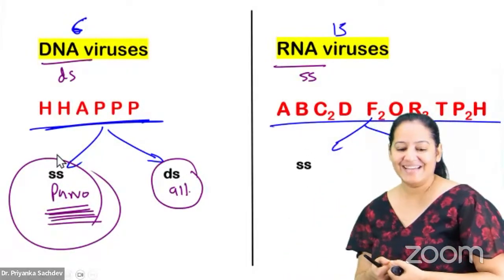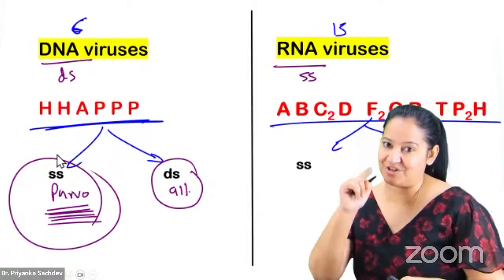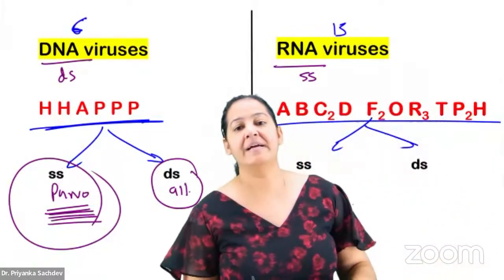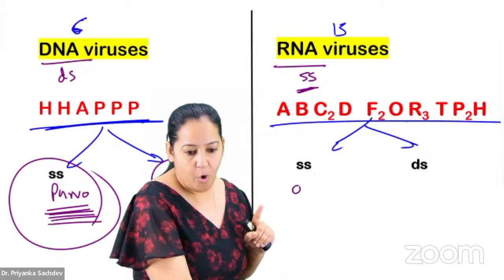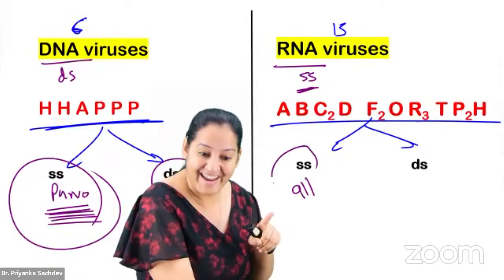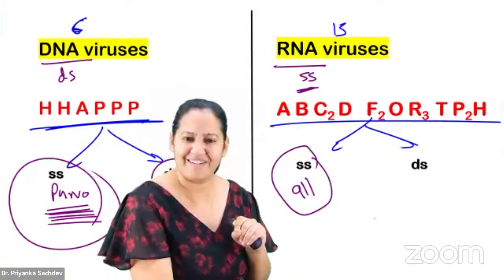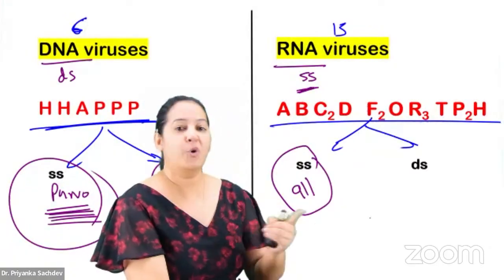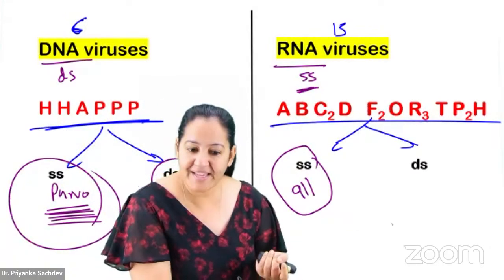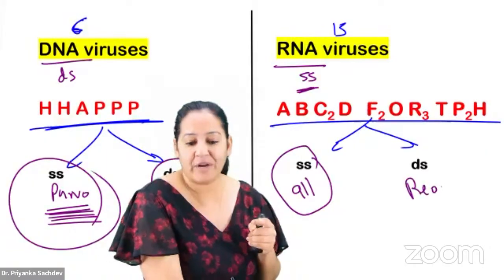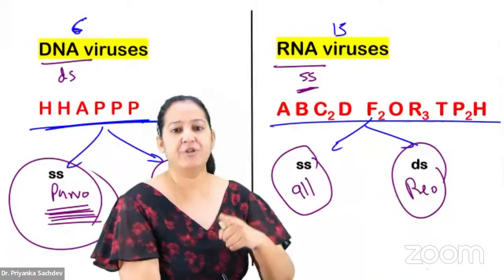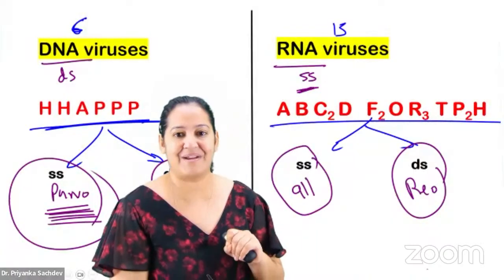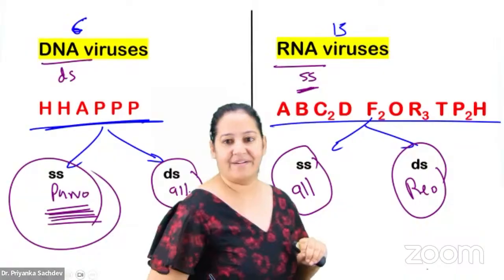Say yes if you got it. Yes, you get questions on parvo. Okay, come on to RNA. All the RNA are single-stranded except one. Again, there is a traitor here too. There is always one traitor everywhere. So here also there is one going against the family. Who is going against the family here? Rio. Rio is something unique. Rio is the RNA virus that ideally should be single-stranded, but it is double-stranded.